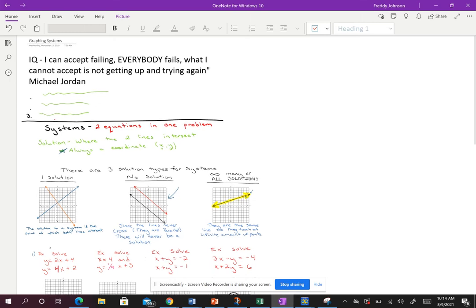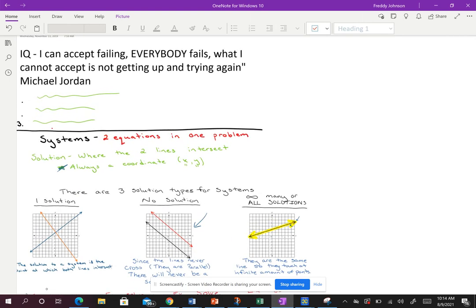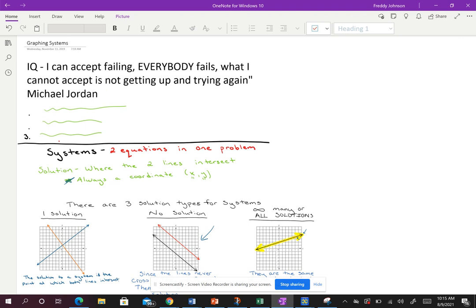Alright, guys, when it comes to graphing systems, the first thing we've got to understand, let me go over the inspirational quote first. I love it. It's one of my favorites. It comes from the great Michael Jordan. I can accept failing. Everybody fails. What I cannot accept is not getting up and trying again. Just a great, great quote.